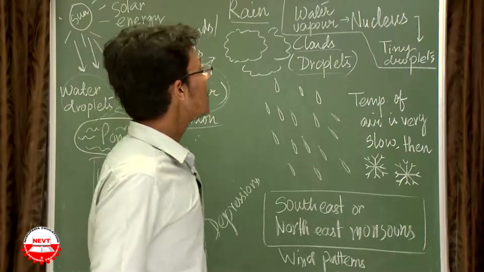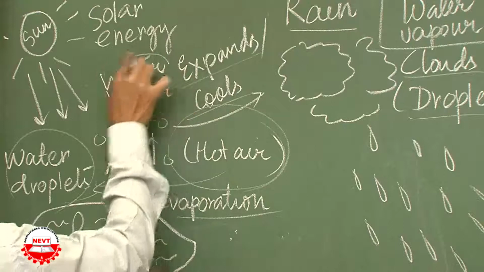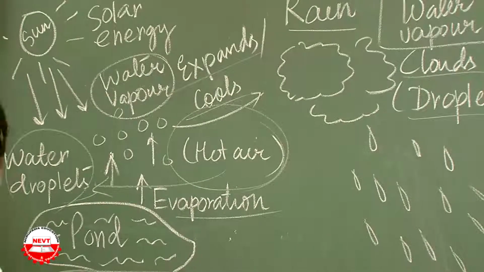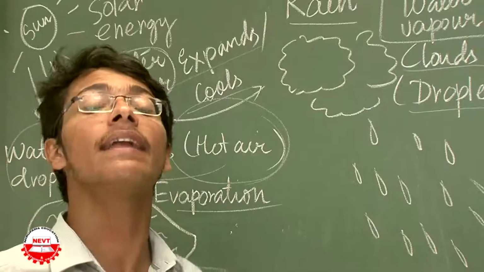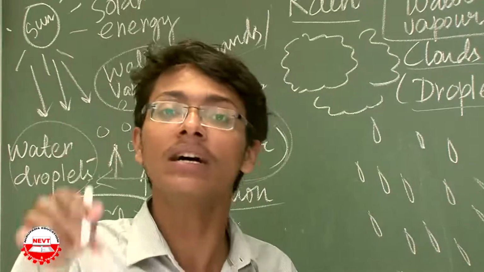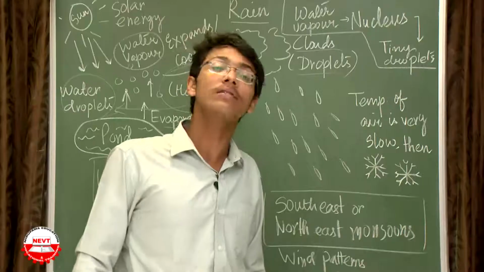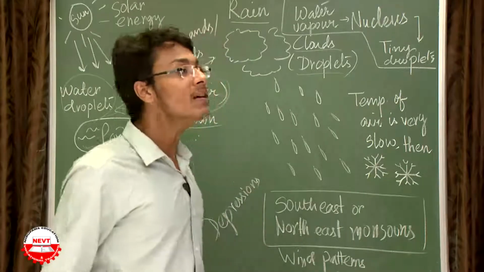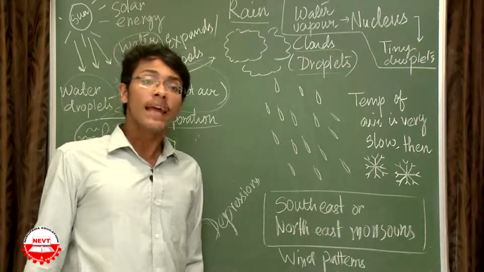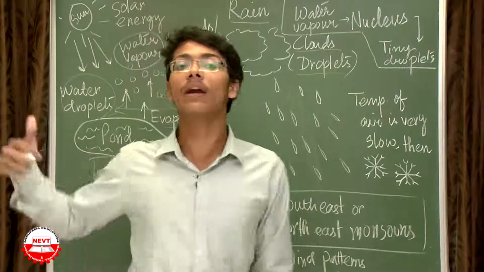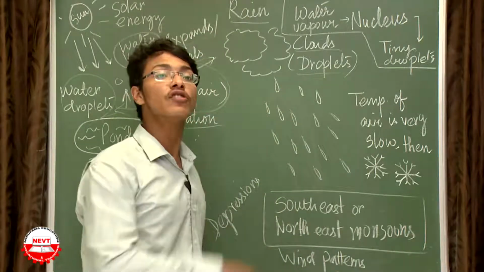Now say these water droplets or this water vapor, for getting transformed to tiny water droplets, that is in that position when they can get rained back to the earth, they need some nucleus. What are those nucleus? The nucleus are the dust particles present in the atmosphere. They combine with the water vapor and finally form the tiny droplets.